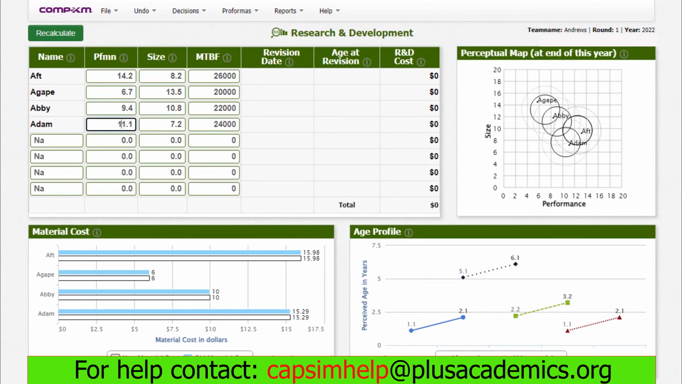Therefore, let's go back to R&D and complete Adam's performance and size coordinate requirements. We'll increase the performance of Adam to 12.1 and reduce its size to 6.2. Reliability, we are maintaining at 24,000 because this is the maximum and we are using a broad differentiation strategy. Therefore, we are considering giving customers the best available in the market. Okay, we are done making R&D decisions for the first 4 products.